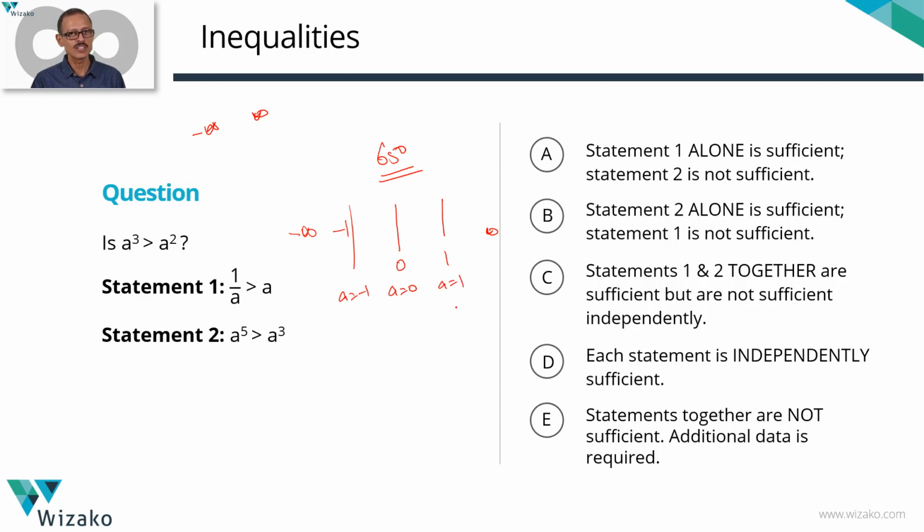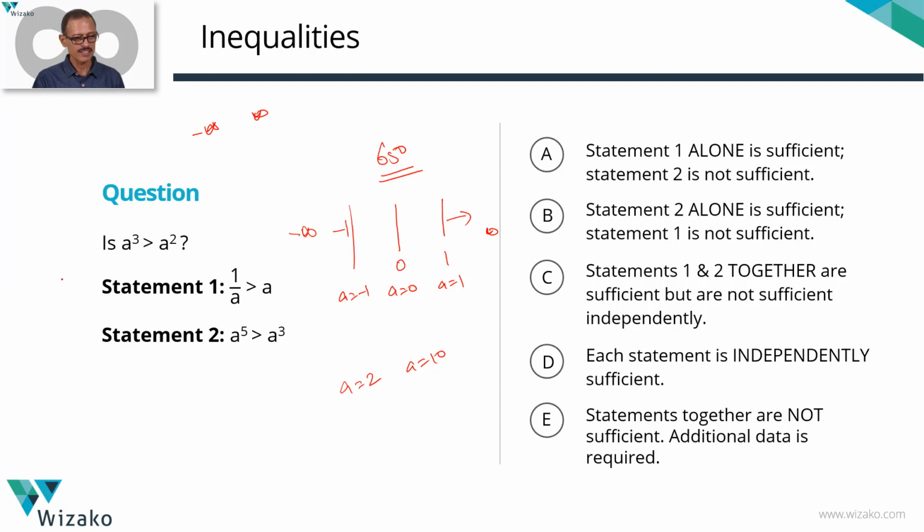For example, when a equals 1, a cube will be equal to a square. When a equals 0, a cube will be equal to a square. So, 4 ranges of values to keep in mind: minus infinity to minus 1, minus 1 to 0, 0 to 1, 1 to infinity. I won't even test whether it behaves differently when a is equal to 2 and when a is equal to 10. It will behave exactly the same way, because for anything greater than 1, the behavior is the same. So keep this idea in mind when we're evaluating this question.